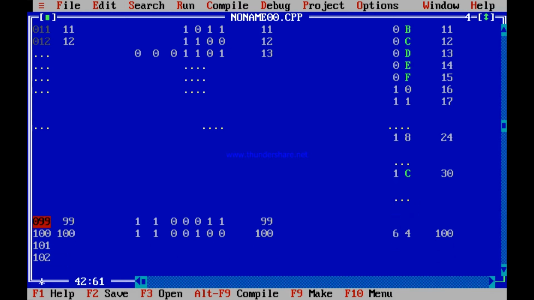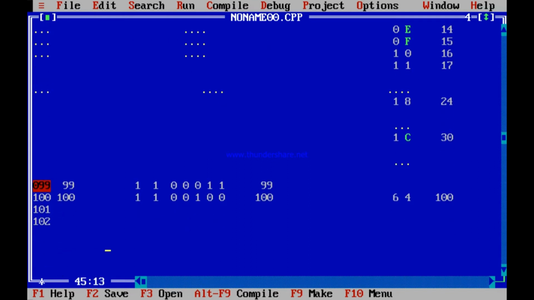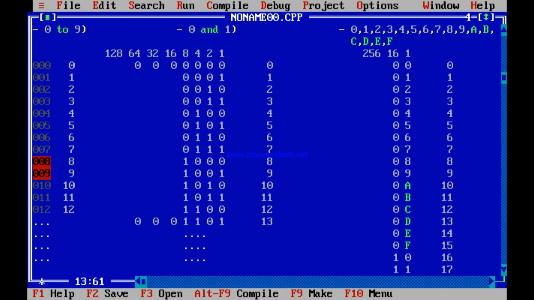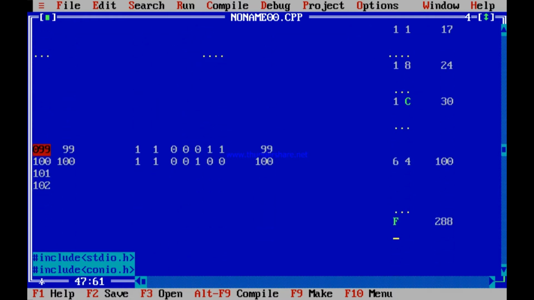So suppose now you are given 288 to represent. Say after this I now need to represent 288. See, for representing 288, what to do? Try yourself. If I use an F over here, then F means 15. 15 into 16 is how much? 15 into 16 is 240. So even if you represent 240 over here, how will you represent 48?